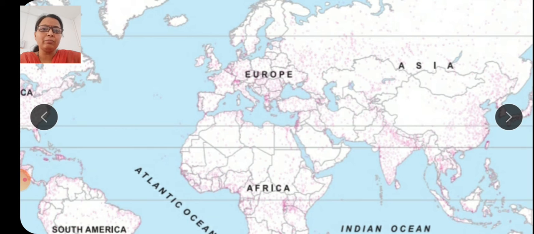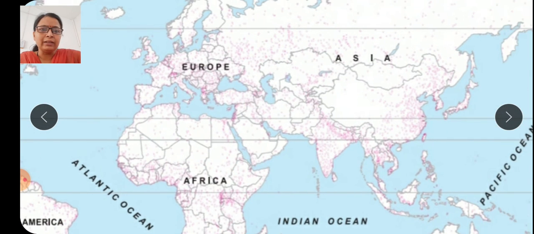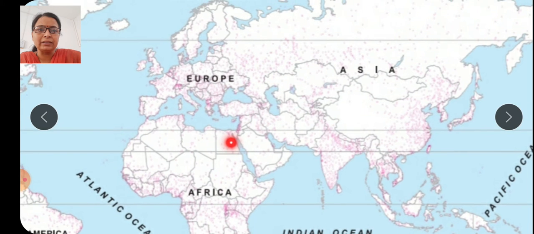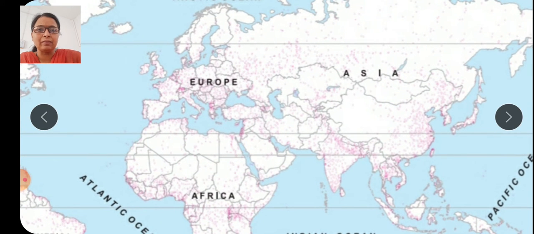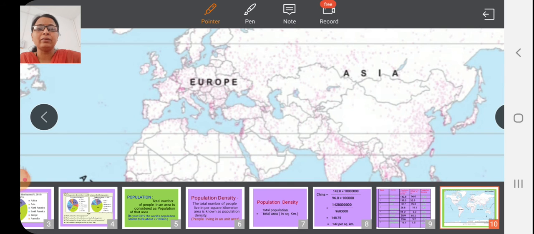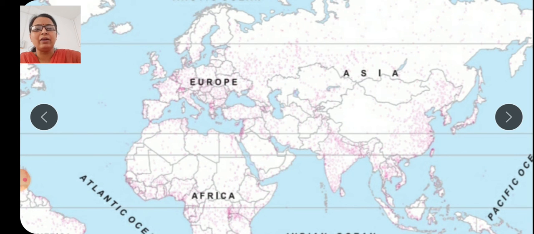Now the second important part. We can observe one more thing here in Egypt, the Nile Valley region. The population there is a linear settlement type of concentration. The Nile Valley is important for the population density. Then the Indus Ganga plain has the highest density in the world, as well as the Yangtze plain. So in China, the river plain also has a high density of population. We can say the important examples are the Indus Ganga plain and the Nile Valley region.